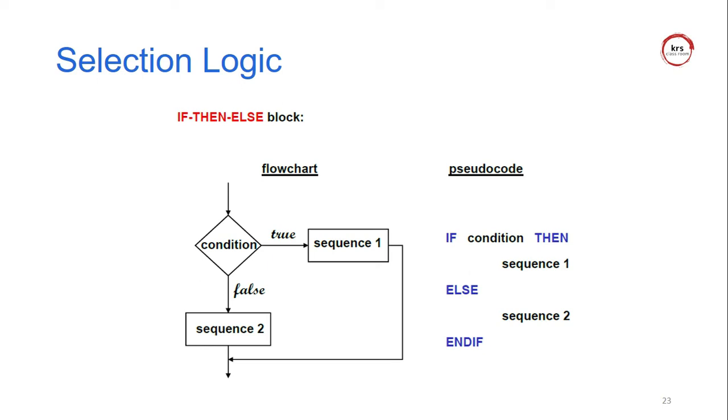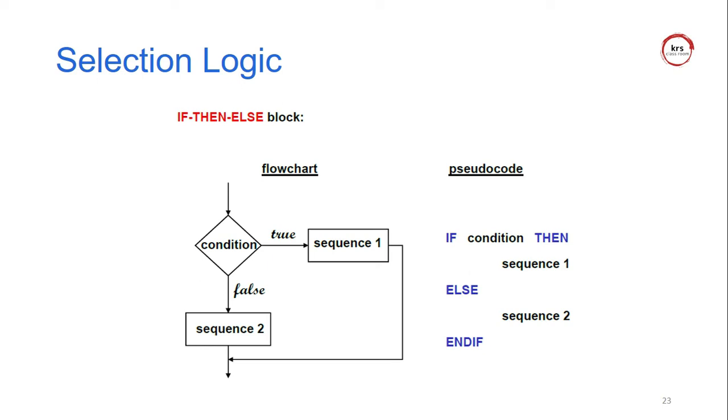That is the diagrammatic representation. Here there is a process of the condition. If the condition is true, the corresponding statement is executed. Please note the pseudocode here: if, condition, then.